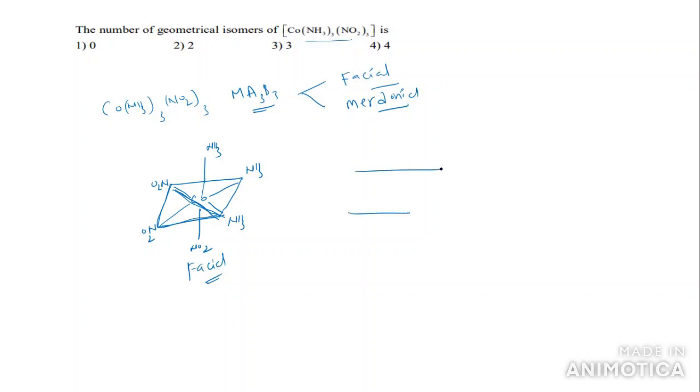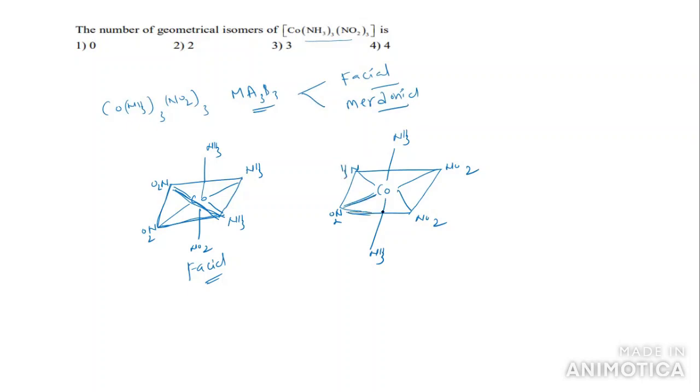Now we come to the meridional isomer. The central atom is cobalt. In the case of the meridional isomer, how can the groups be present here? This is NH3 and this is NO2, and here we have NO2, NH3, NO2, NH3.